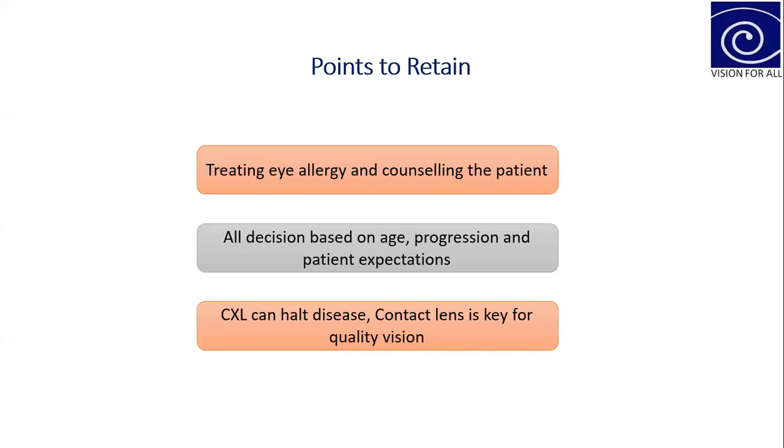So according to me, piggyback lenses will be a good option for a patient who is RGP intolerant, if there are no other options like scleral lenses. With hybrid lenses there will be chances of hypoxic changes in the cornea, and they will be more expensive compared to piggyback lenses.